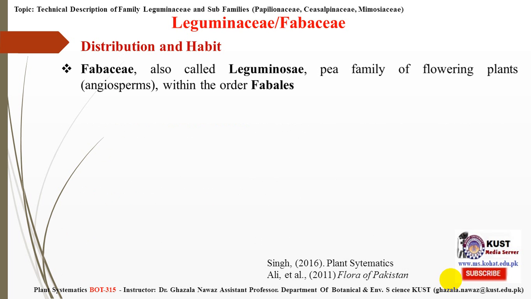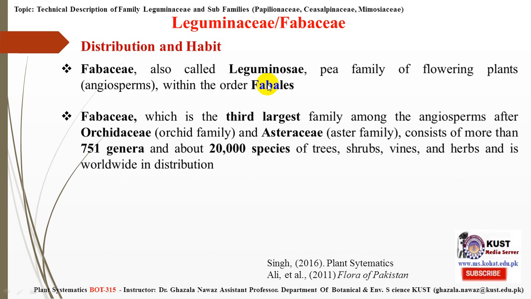Fabaceae is also called the Leguminosae family, as we discussed. This family belongs to the order Fabales of the classification, and this is the third largest family of the angiosperms.